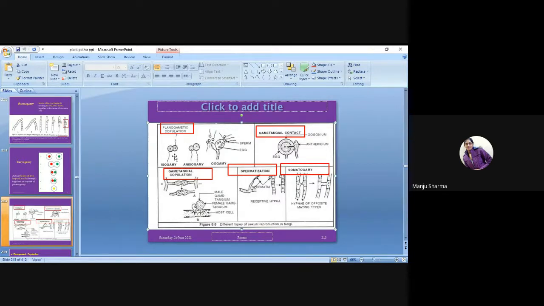Okay, then second is gametangial contact. Gametangial contact means how the gametes are in contact with each other.